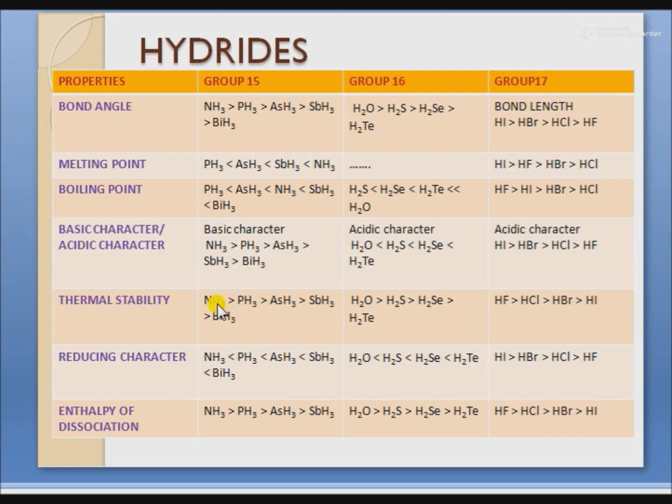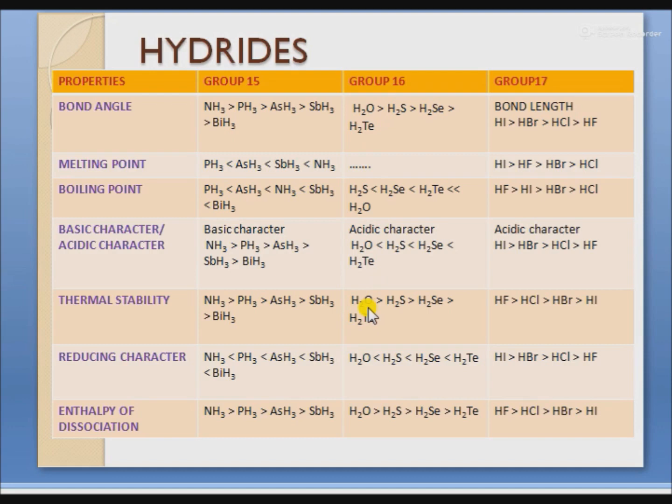As we move down the group, the size of the central atom increases and hence its tendency to form a covalent bond decreases, and the non-metal hydrogen bond strength decreases, and hence thermal stability decreases, because thermal stability depends upon the strength of the bond. When the bond weakens, it requires less energy to break and it is thermally unstable.